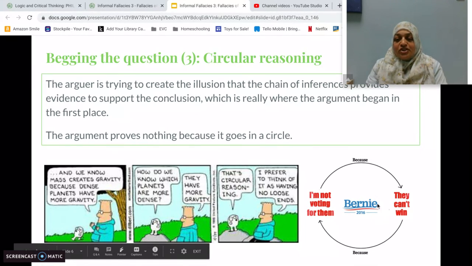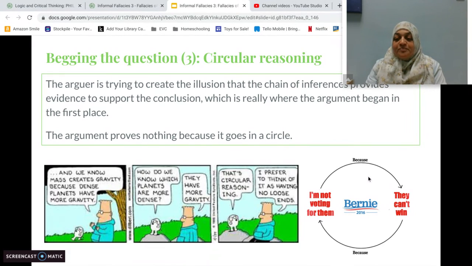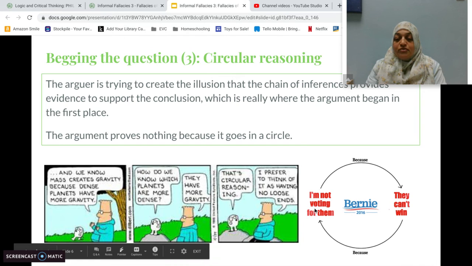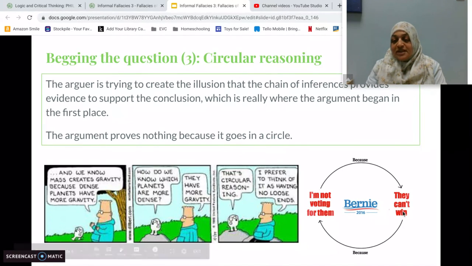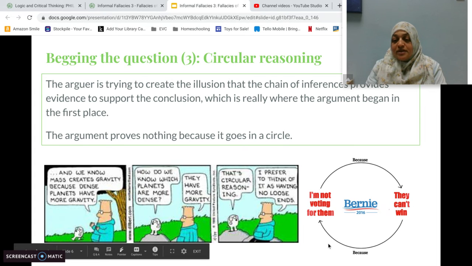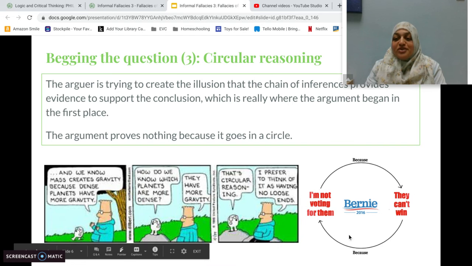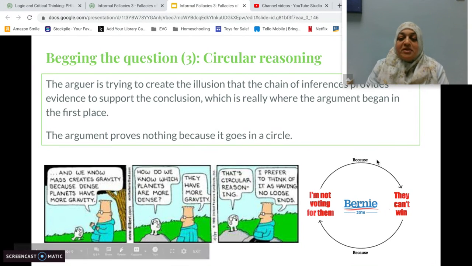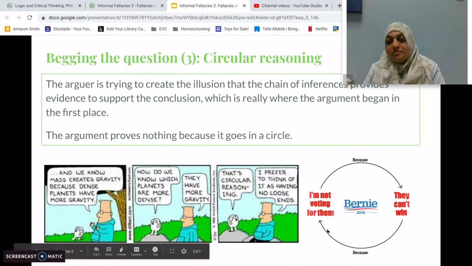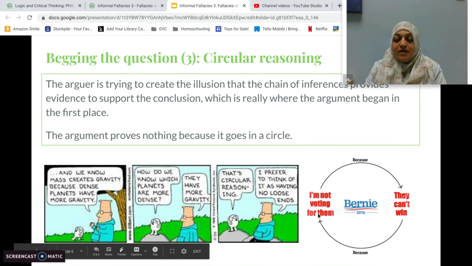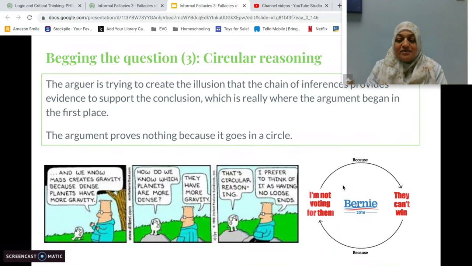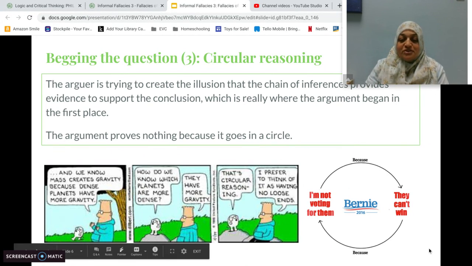I feel like this is a good example, again, whether or not you agree, but I think it's a good example. So people who say, well, I'm not going to vote for Bernie Sanders. Why? Because Bernie Sanders can't win. Well, why can't Bernie Sanders win? Because people aren't voting for him, right? So it's sort of circular. I'm not going to vote for Bernie because he can't win. He can't win because people don't vote for him. Right? Hopefully you can see how that's also circular reasoning.